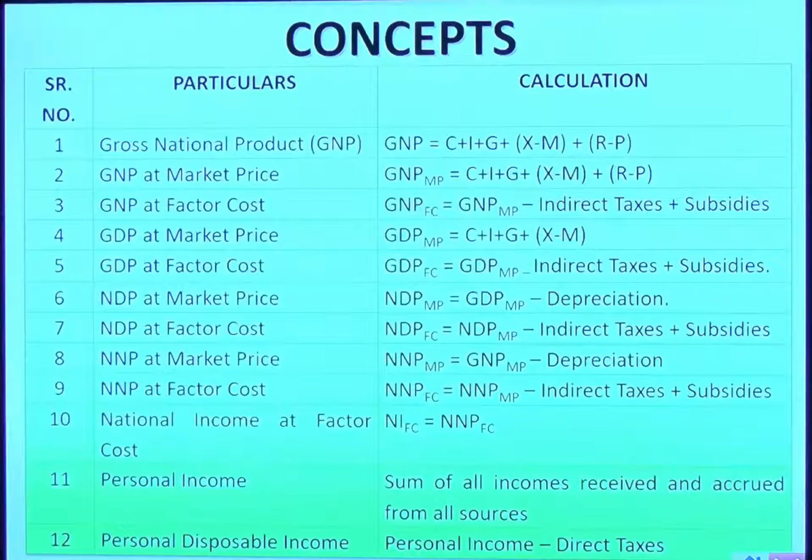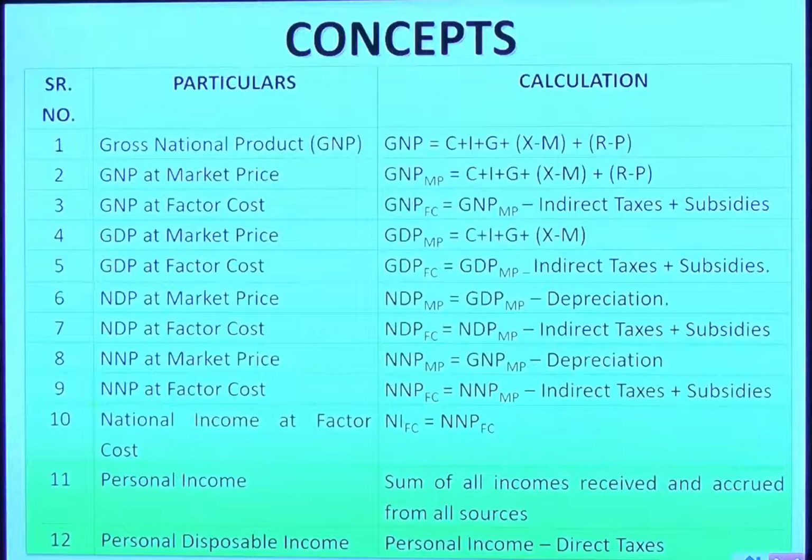Now next comes national income at factor cost. What exactly is national income? From all these above 9 different concepts, which is exactly the national income? It is NNP, that is the 9th concept. When it is taken at factor cost, then that is called national income. Then what is the use of all these other concepts? It is for measurement purposes, it is for comparison purposes. But when the finance minister declares that our national income has increased by 10%, it means actually NNP has increased by 10% at factor cost. These 10 concepts are extremely important to understand and to write the answer.